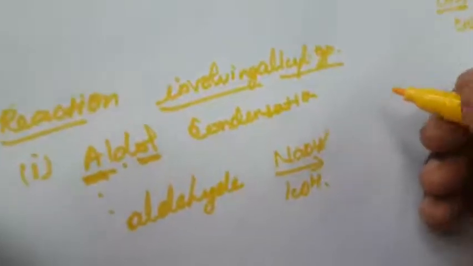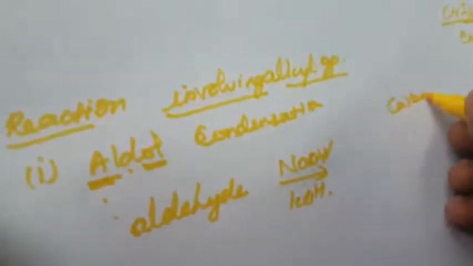What is meant by alpha hydrogen? The carbon attached to the carbonyl carbon is called the alpha carbon.